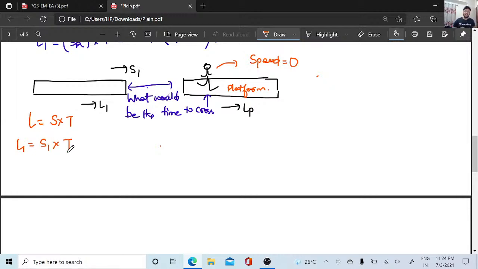Whenever they ask you this question, this is what you guys will be writing. A person is sitting on a platform. How much time would it take to cross him? L1 is equal to S into T.